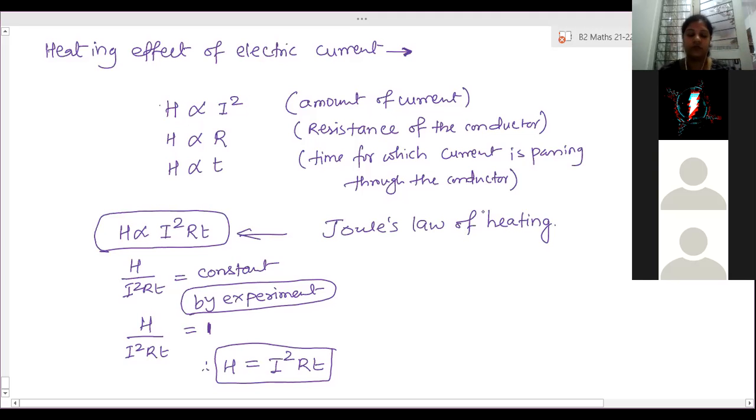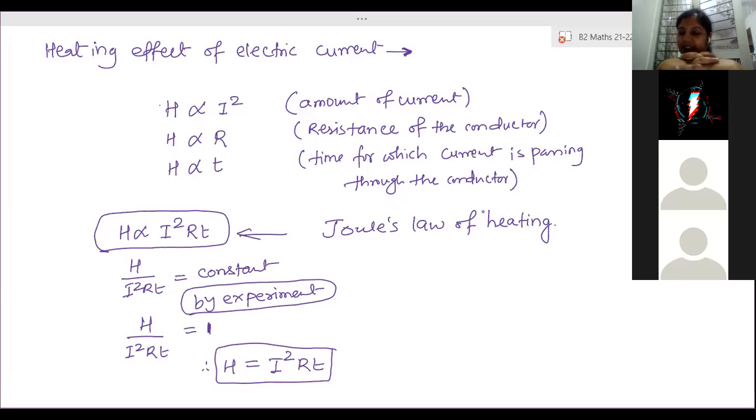Ma'am, I have a doubt. Generally in other formulas, the constant will not always be 1, right? Yeah, it is not always 1. It is some other value. So why is it 1 in this case? By experiment. When they checked it experimentally, that came. Therefore, we have used it.